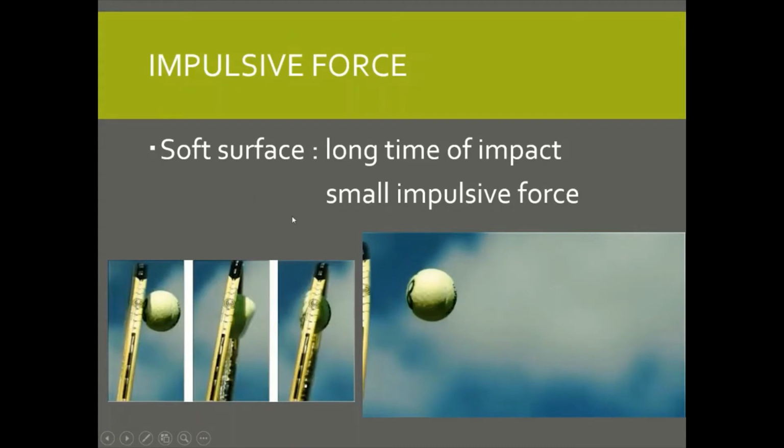Alright, what about tennis? Okay, so this picture shows you when the ball is in contact with the racket. So you see how the ball gets dented and then bounces back. Right? So why? Because the ball is soft, right? It's able to deflate, it's able to flatten. Okay, then the impulsive force is not as high as compared to if the ball is hard as a golf ball.